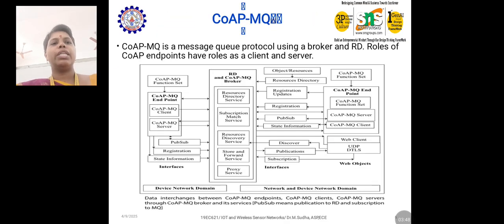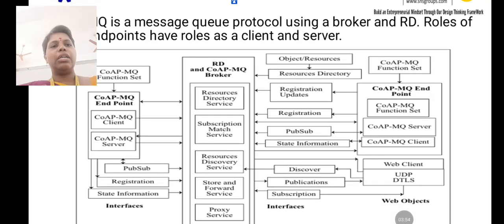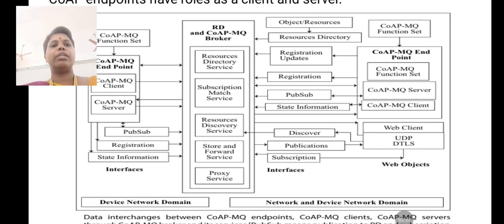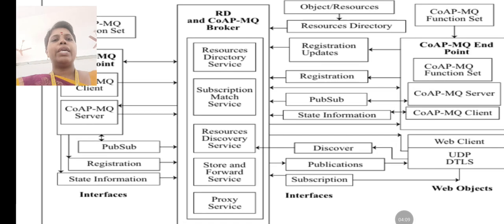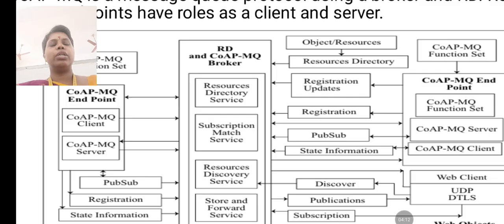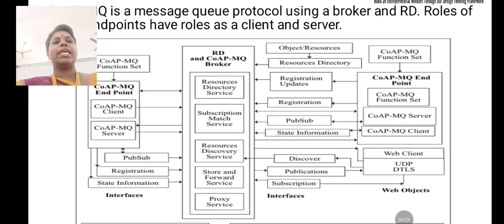Coming to the next, CoAP MQ, this is the major structure of CoAP MQ. Here, in all the structures we have a uniform characteristic, that is the CoAP broker. We need to introduce the broker between the client and the server. The broker is also called an agent. So this is how the broker sits between the clients and the server. These are some modules the brokers have: resource directory service, subscription match service, resource discovery service, store and forward service, and proxy service. So these are some modules the broker provides for the clients and server.